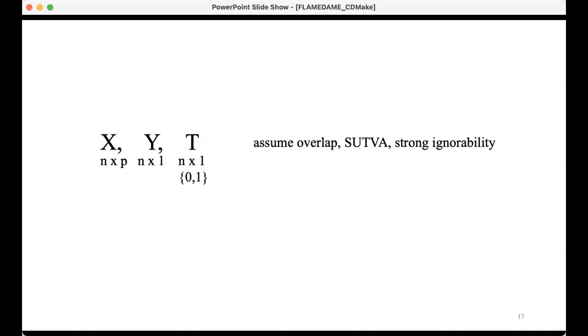So this is just the most basic setting of the potential outcomes framework. Here, X are patient characteristics, like the patient's medical history and their demographics. Y is outcomes, like whether the patient got a stroke. And T is a drug. We're trying to use the Ys to estimate what would happen if the patient was treated versus if they weren't. And we are trying to find people who have similar X's to our person, but who have different treatment, so that we can match them together and estimate the treatment effect.